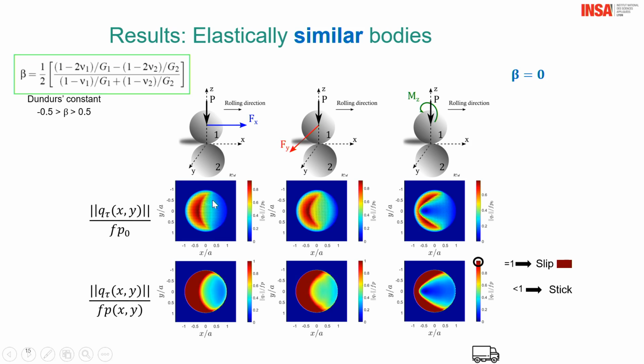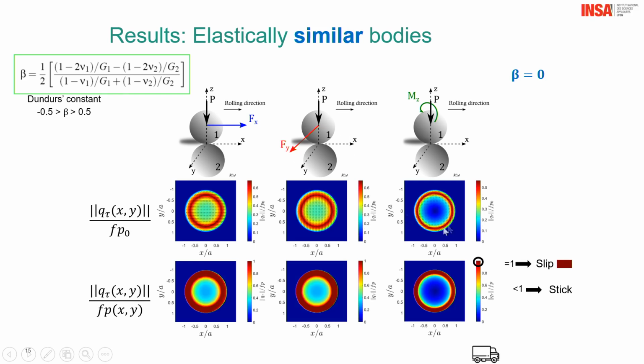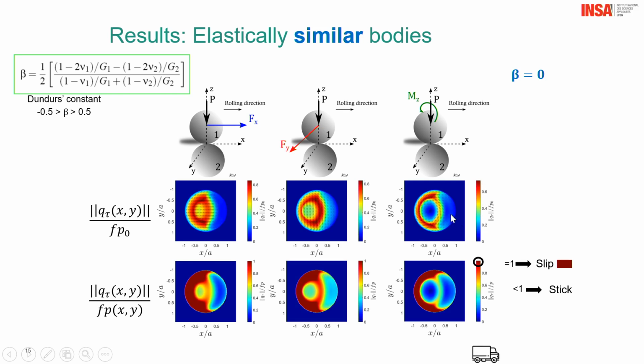You cannot see that here. Then I prefer the lower row here. You can see the sliding area, which is this one along the x direction, when you have tractive force along the x direction. You can see that, okay, it's quite close to this one. There is some difference, but it's not too different from if you have sliding in the transverse direction. Now, if you have spinning torque, this is very different. The pattern is very, very different.